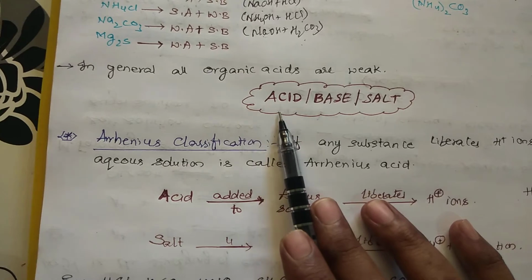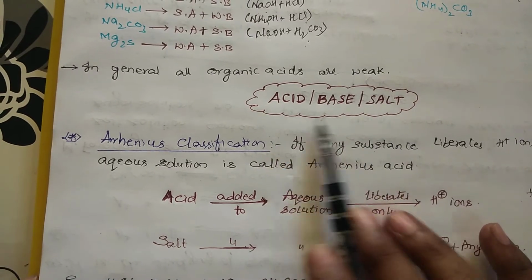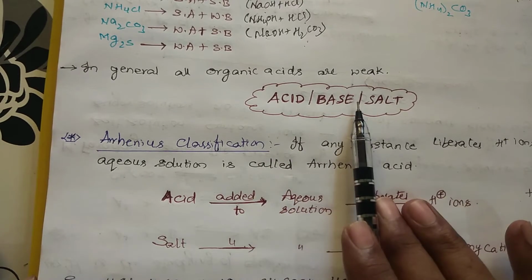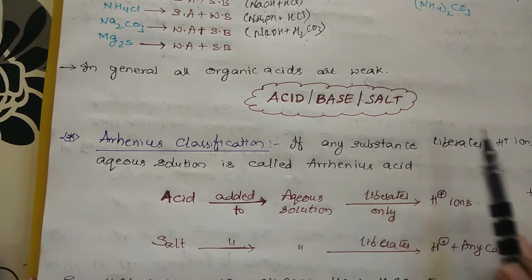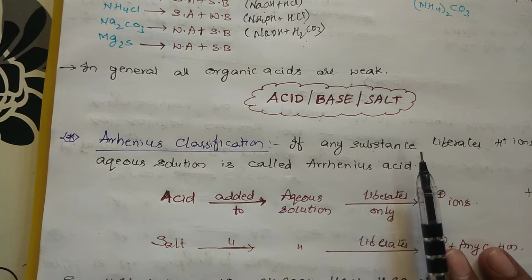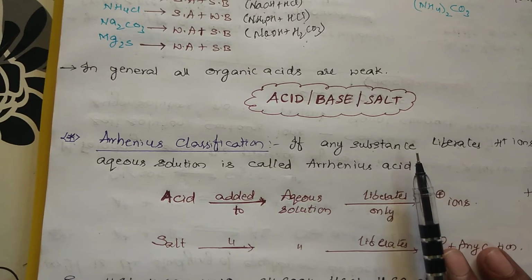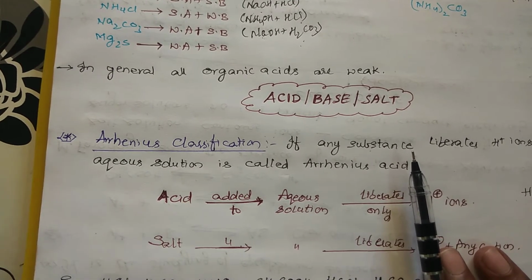Now, what is meant by acid, base, or salt? Only these things we will be dealing with, right? In chemistry also, 99% is only this. So the classification of acid, base as well as salt has been done by many persons like Arrhenius, Bronsted-Lowry, and Lewis. These are the major ones.